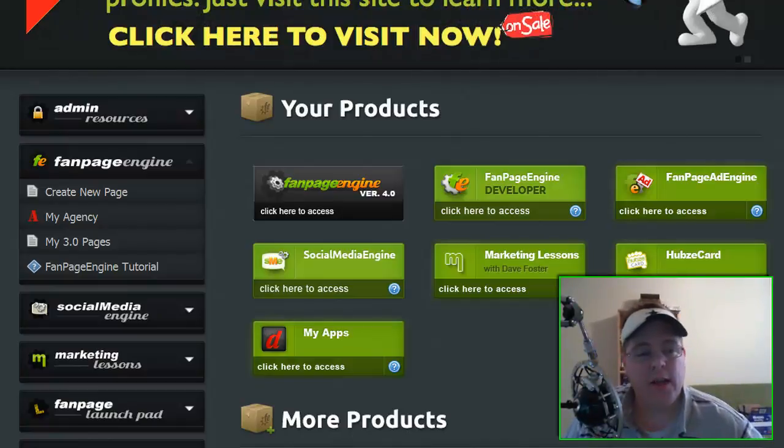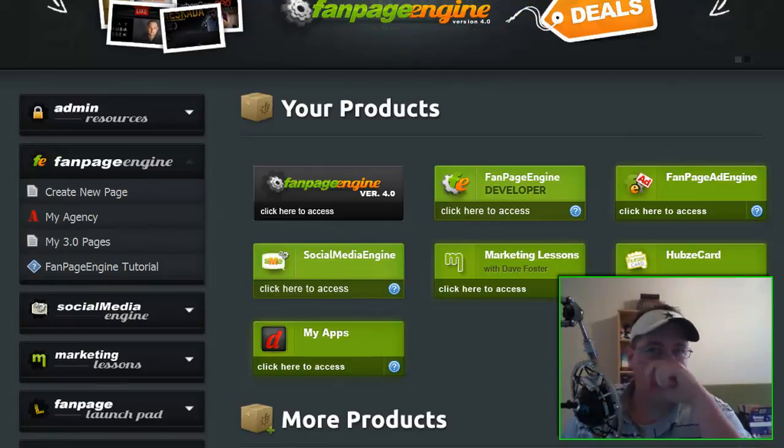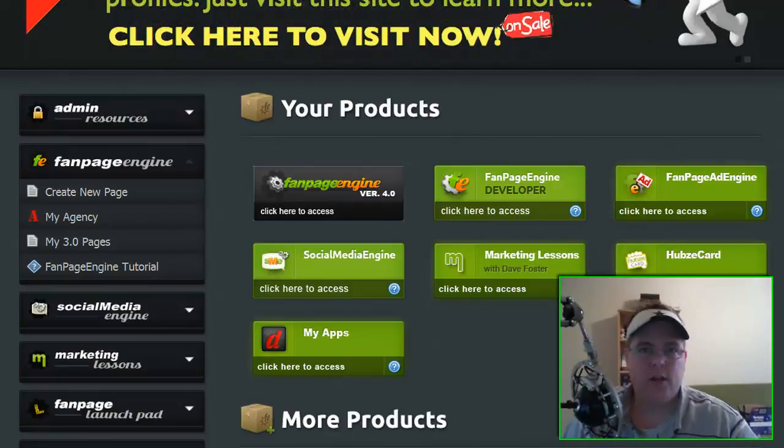The menu may change over here on the left-hand side. You may see a section down the road that says, to access 3.0, go here, and then everything else is just 4.0. But for right now, you can see My 3.0 Pages. That'll take you to here, but you'll have to do all the hoops of connecting, and you'll be able to see your pages, but you won't be able to add any new pages or tabs to your Facebook page. You'll just be able to go in and edit the ones you have. Come the end of the day on May 31st, 3.0 is gone completely from our system, and everything's just on the new version.